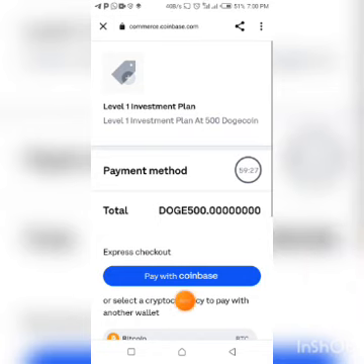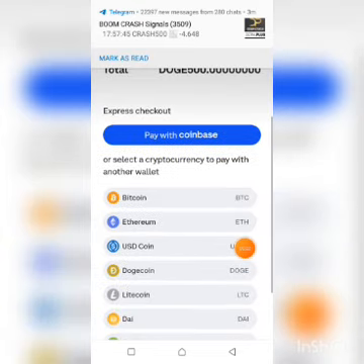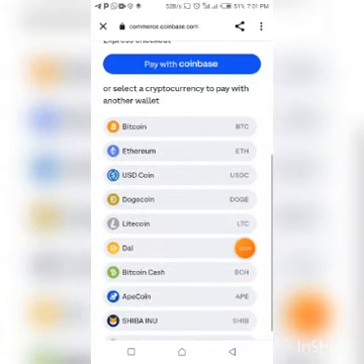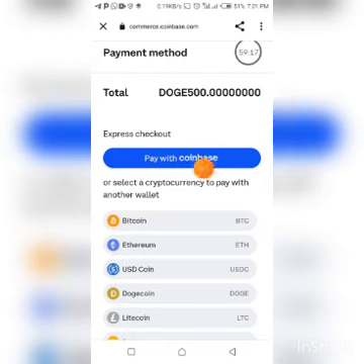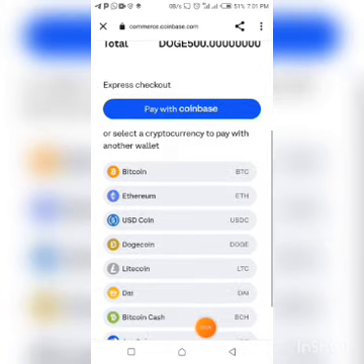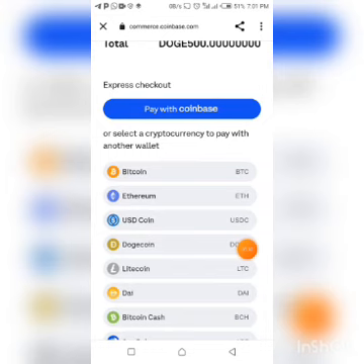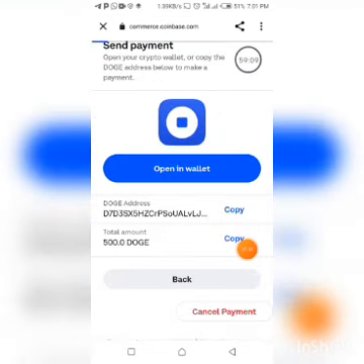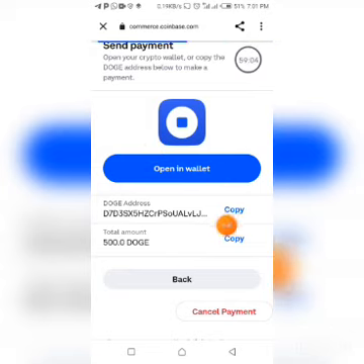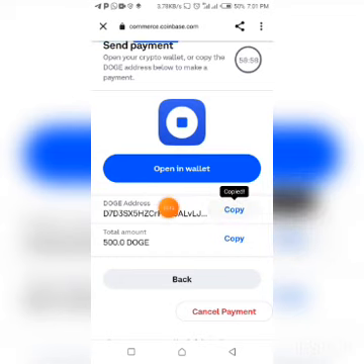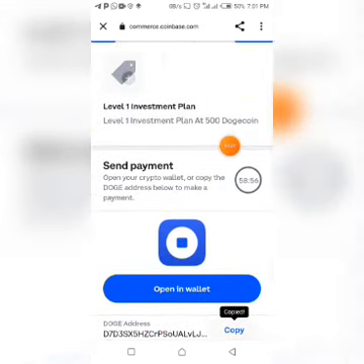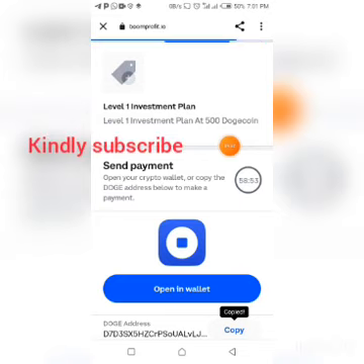Now on this page it says pay with Coinbase. You can see now, guys. So on this one, you can pay with Coinbase. Now, how to do it? You can just click on pay with Coinbase, but if you want to choose any other crypto asset, you can just tap on Dogecoin right here. Tap on Dogecoin, and you're going to see open a wallet. If you want to open a wallet, you can click on open a wallet, or you can just copy this by tapping on this copy and fund this account. That's just simple. Go to your Coinbase and fund this account. Is that simple, guys?